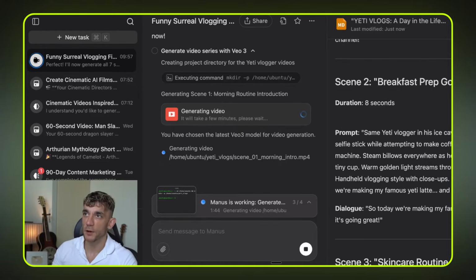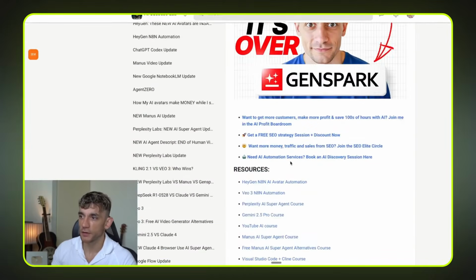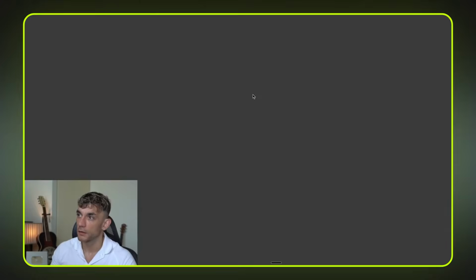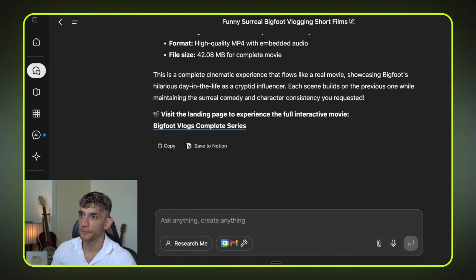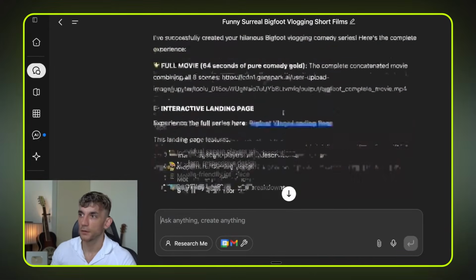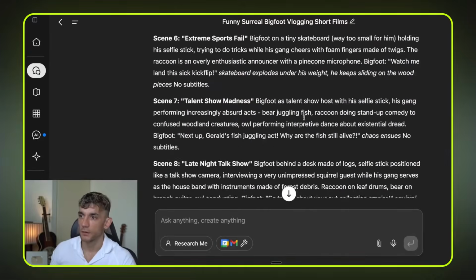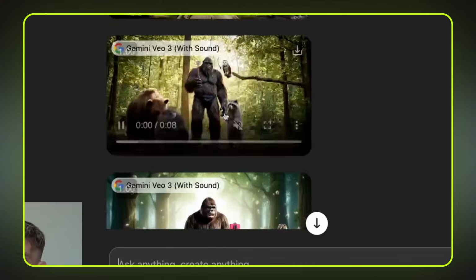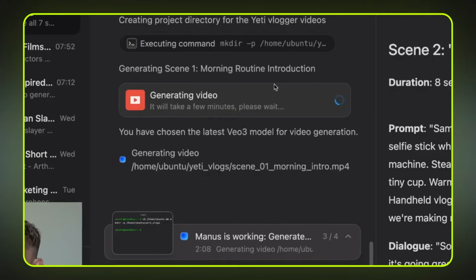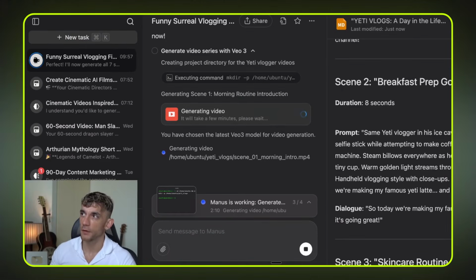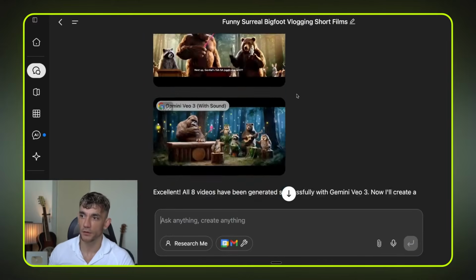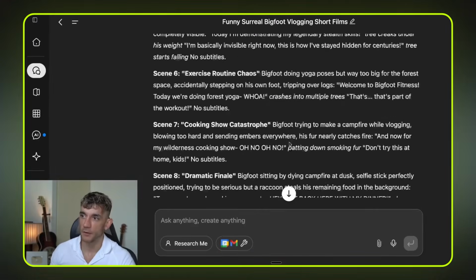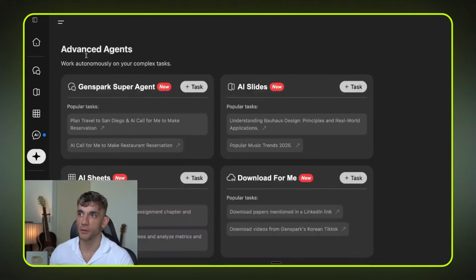Now let me show you how GenSpark does this in contrast. So if we have a look at GenSpark, which is another AI agent that can do the same thing, we'll pull these up side by side. So what GenSpark actually does is it generates all the videos at once, side by side, and it's a lot faster, right? So for example, Manus is just creating one video at a time, whereas GenSpark is creating all the videos at once, right? And I much prefer that personally, just because I think you get faster and better outputs. And for me, I'm always trying to optimize for time, right? That's the whole point of doing this.